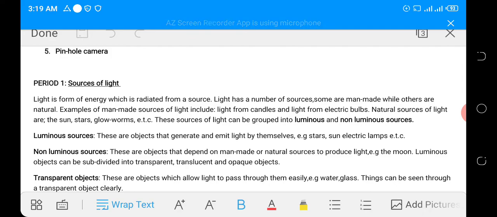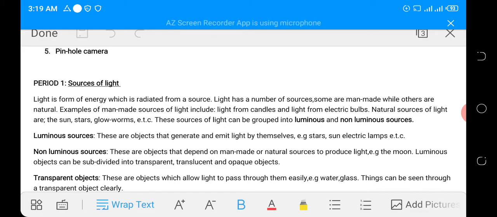Sources of light. Before we start looking at sources of light, what is light itself? Light is a form of energy which is radiated from a source. Light has a number of sources.